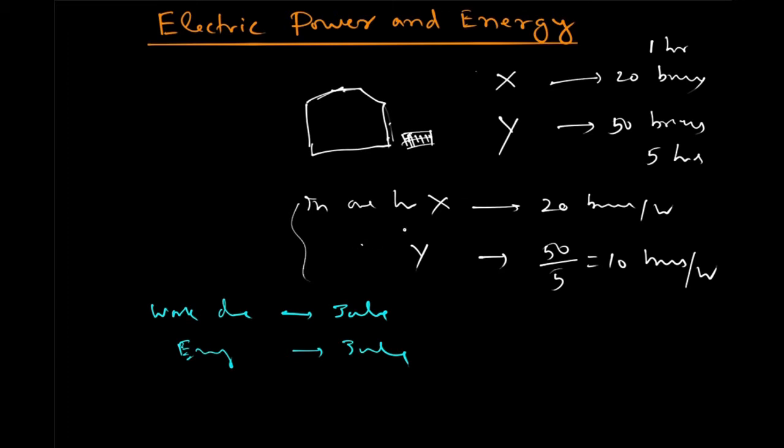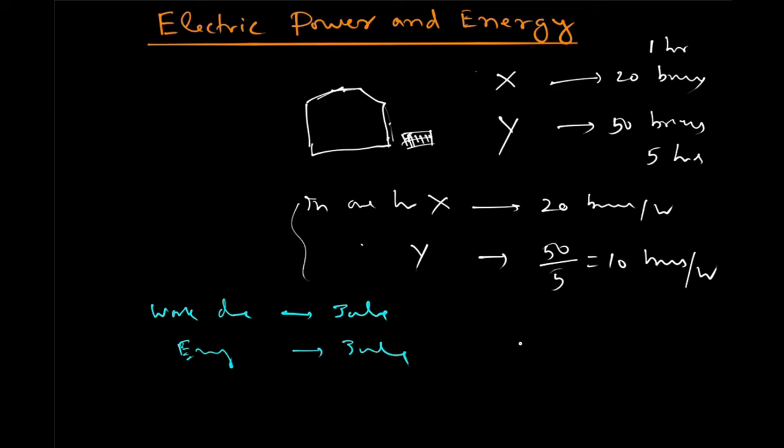It is just transformed from one form to another. Mechanical energy can be transformed to electrical energy, or chemical energy may be transformed to electrical energy, and electrical energy can be transformed to mechanical, sound or light energy. So energy can be transformed from one form to another, and by consuming the energy we can do some work. So work and energy have the same unit, that is the joule.